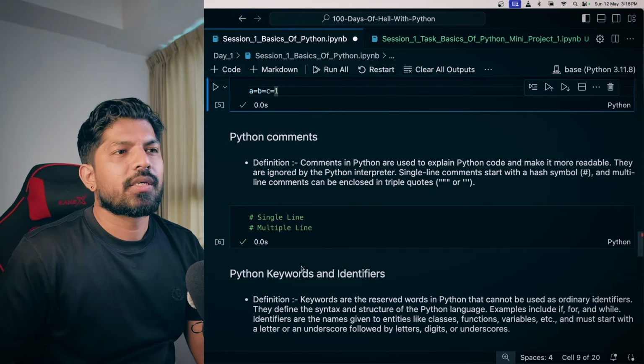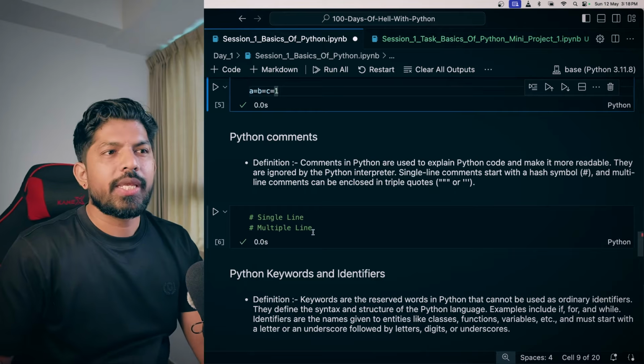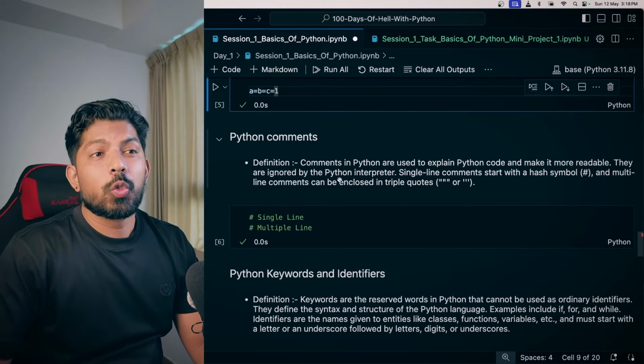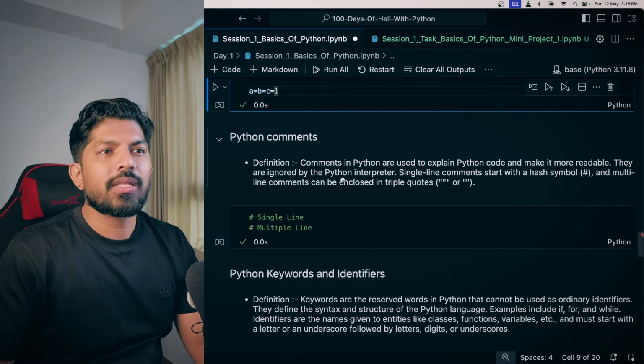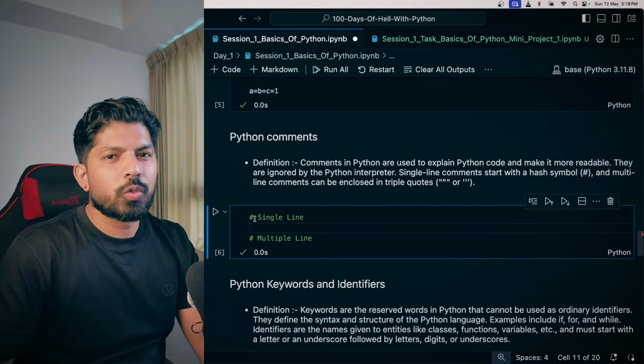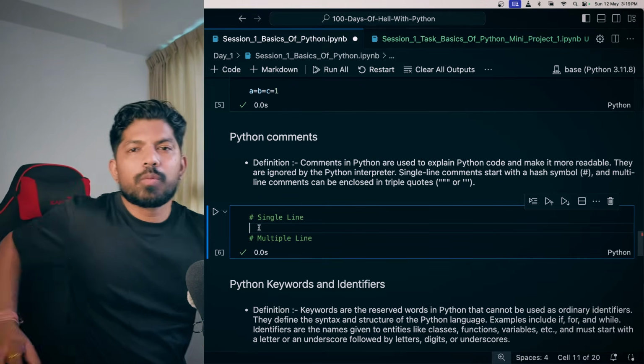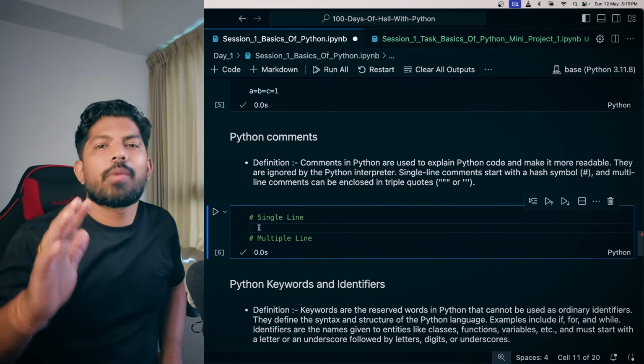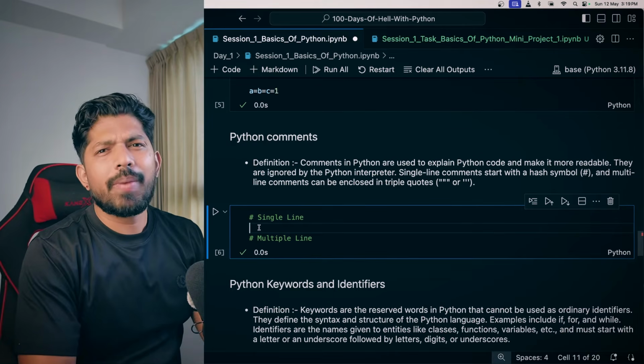Now the next is Python comments, which is very straightforward. Comments in Python are used to explain Python code and make it more readable. They are ignored by the Python interpreter. Single line comments start with the hash symbol and multi-line comments can be enclosed in triple quotes. We are already using these comments. Whenever you want to explain the code, make sure you have a habit of commenting. It will be better for your teams.